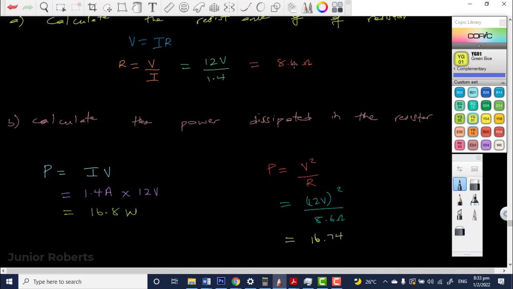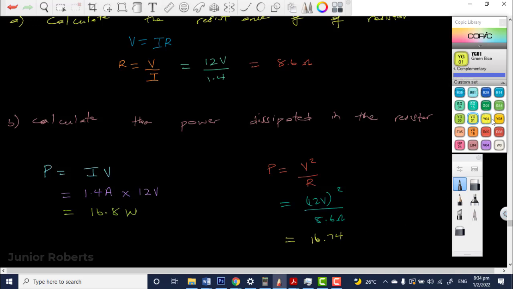And I guess because we rounded this up to 8.6, if we had used 8.57, so if we say 12 squared, which is 144, divided by 8.57, we should get the same 16.8. So it's because we rounded right here. Right, we get the same 16.8. So it's because of the rounding, right? So that's that.